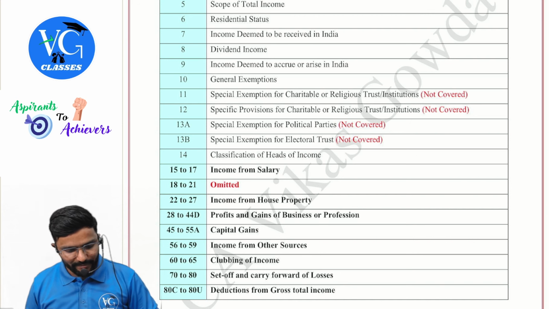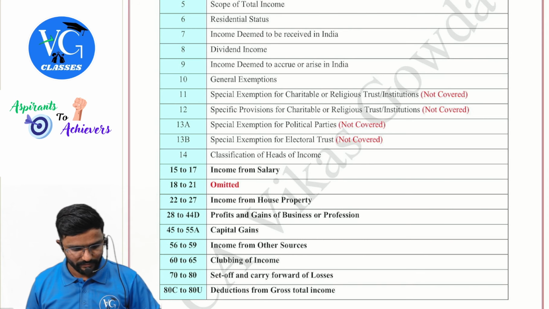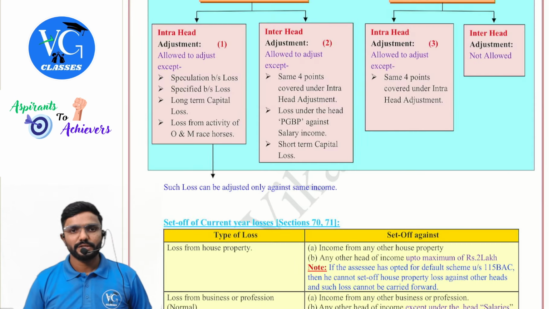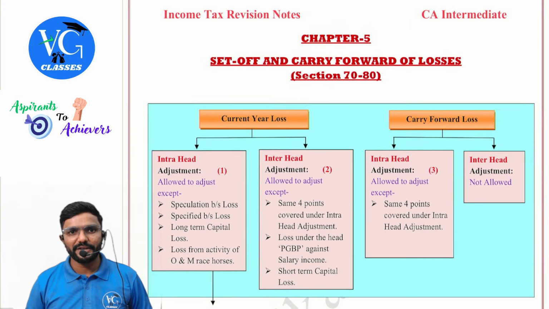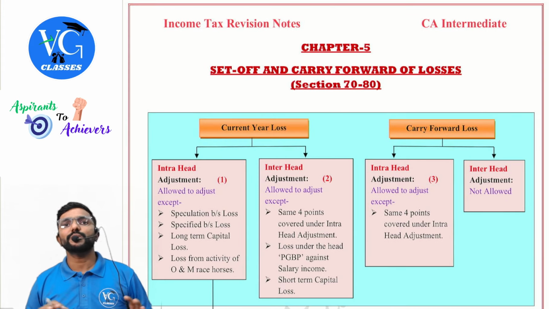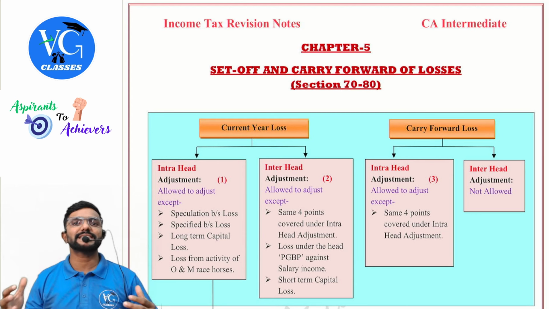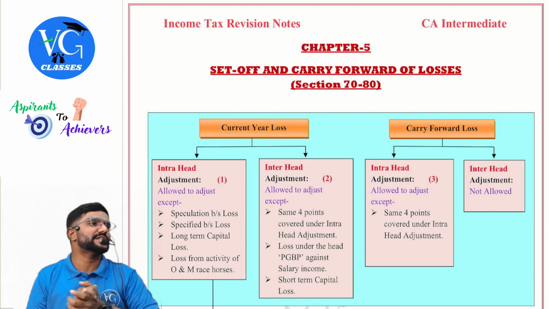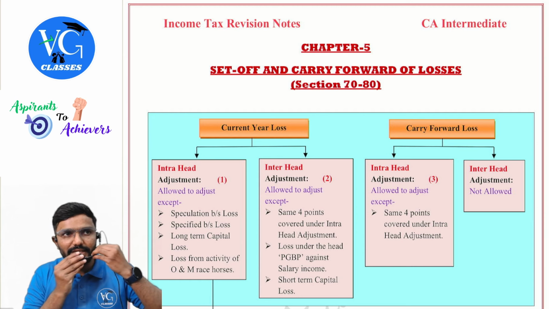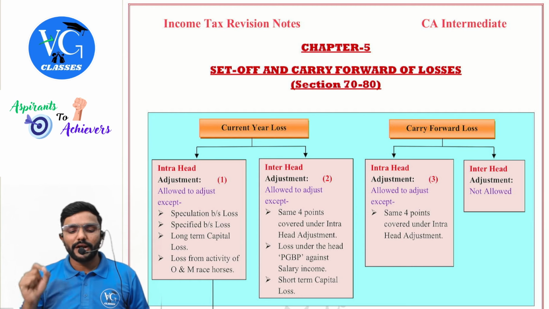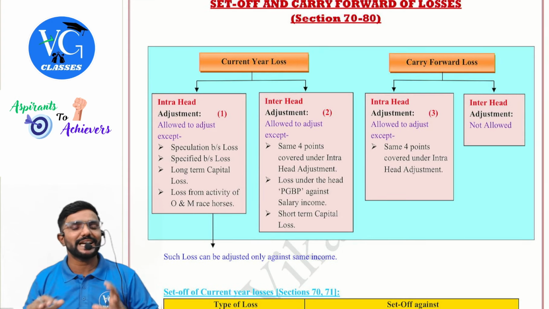Yes. Now coming back to our last chapter, we will see the treatment of loss. Guys, there are two losses, that is current year loss and carry forward loss. The loss which the assessee has suffered in the current previous year, that is 24-25, we call the current year loss. And whenever there is a current year loss, the assessee has two options.